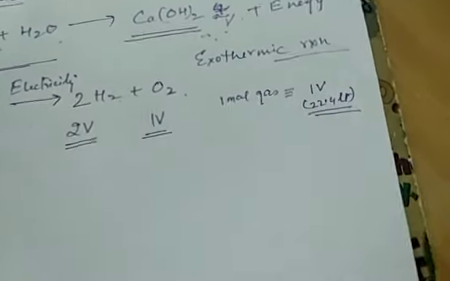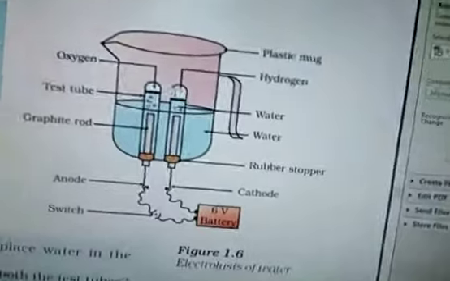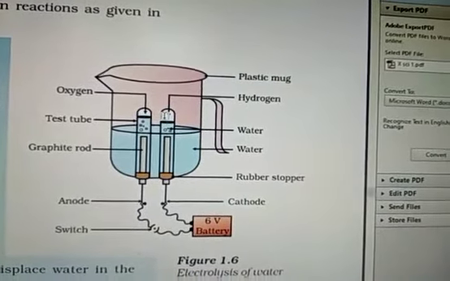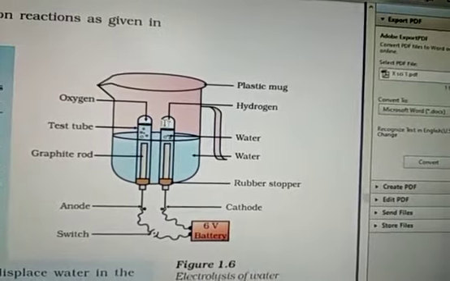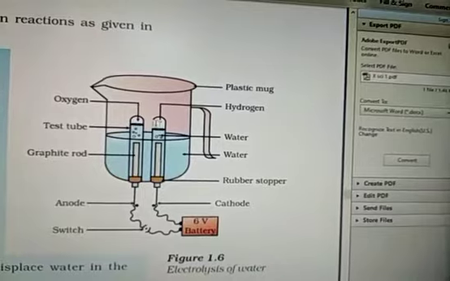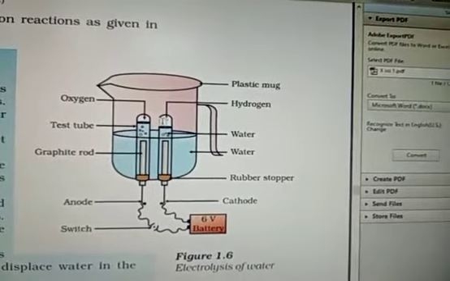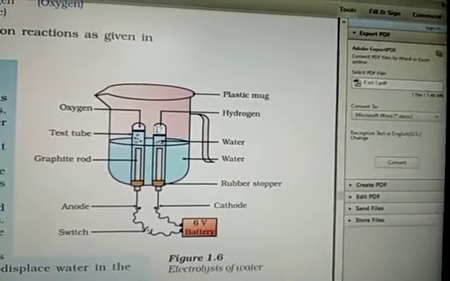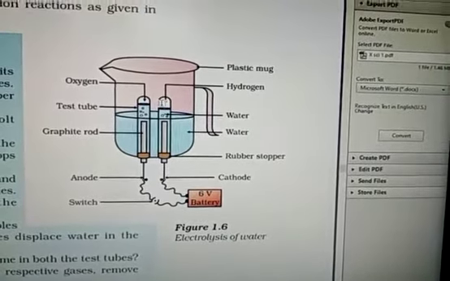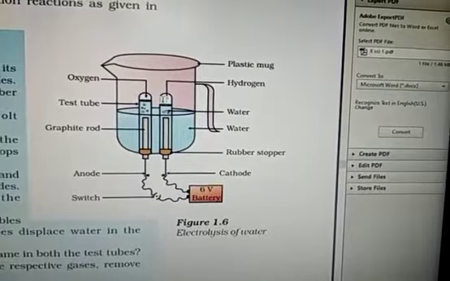So the test tube with double the amount will be hydrogen, and the first test tube, in which a smaller amount of gas is there, half of the second one, is the oxygen gas. How can we identify them? We take out these test tubes carefully and expose them to a burning splinter.